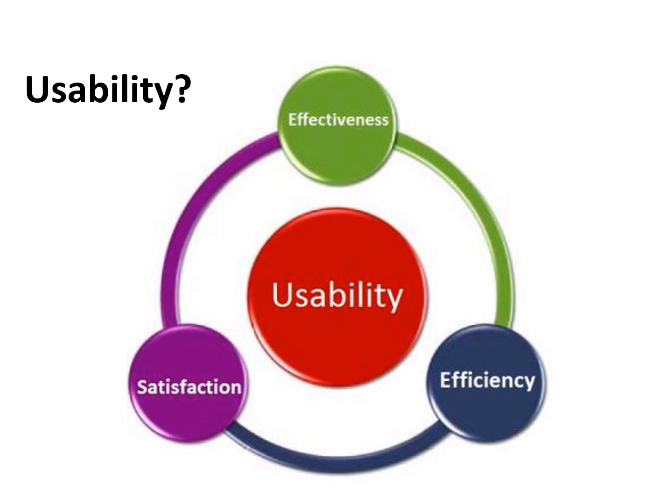Effectiveness is the accuracy and completeness with which specified users can achieve specified goals in a particular environment. Efficiency: the resources expended in relation to the accuracy and completeness of goals achieved. Satisfaction: the comfort and acceptability of the work system to its users and other people affected by its use.